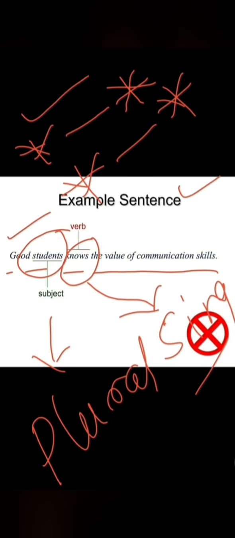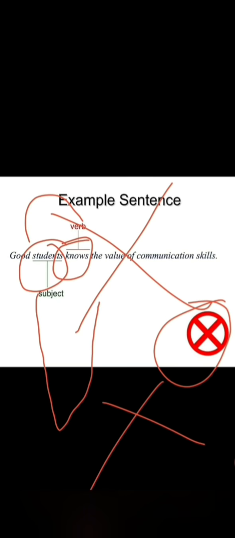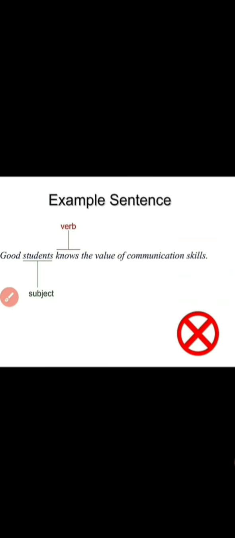So here we have exactly opposite. Plural subject is there and singular verb is there. So this sentence is wrong. Hope you are getting, because here we have plural and here verb is singular. So there is no agreement. Is there any agreement between the subject and verb? No, there is no agreement. Exactly, right or no? So I'll go for the next slide.